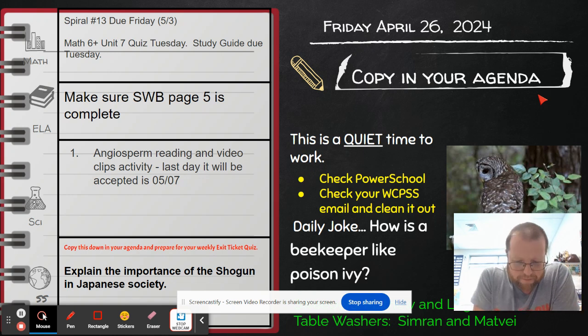In Math 6 Plus next week, students will be doing their Unit 7 study guide. We're still working on those rational numbers: adding, subtracting, negative numbers, comparing negative numbers and positive numbers to variables, some inequality stuff, right? They'll have their quiz on Tuesday on that.